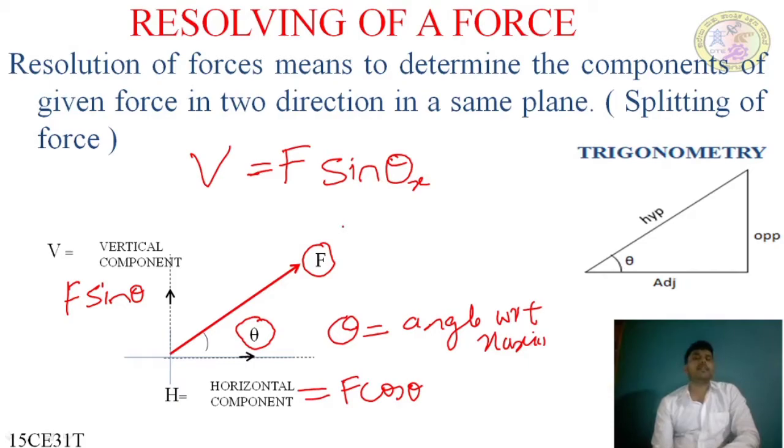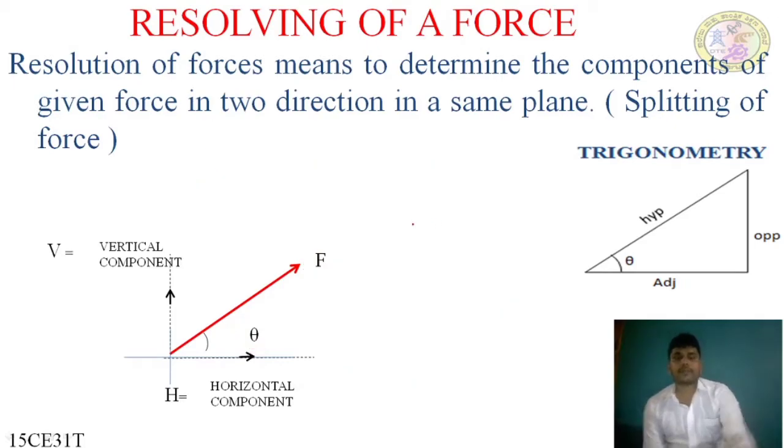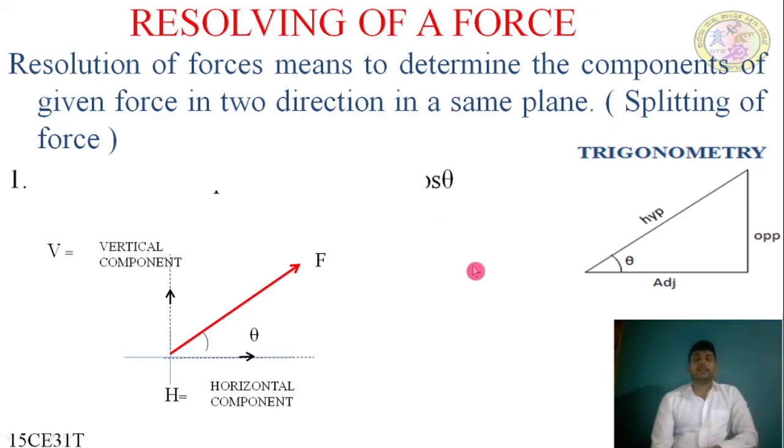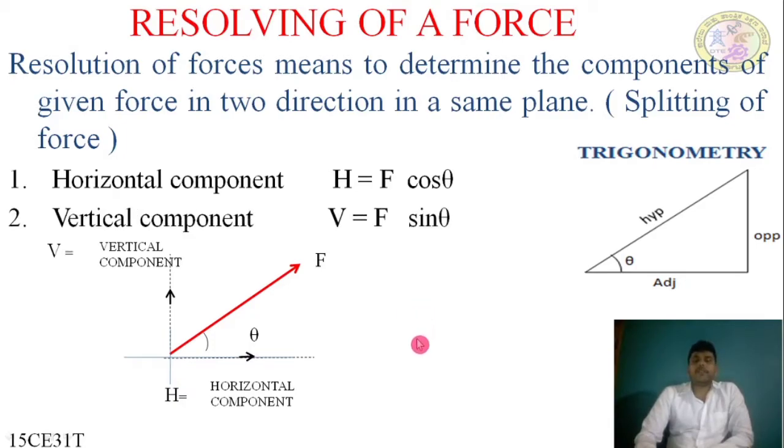I'll write it in a simpler way: the vertical force is F sin theta x, which means theta with respect to the x direction, and H equals F cos theta, also with respect to x. Here please remember, the angle we are taking for both the horizontal and vertical components is always with respect to x. Okay, the horizontal component is F cos theta and the vertical component is F sin theta.